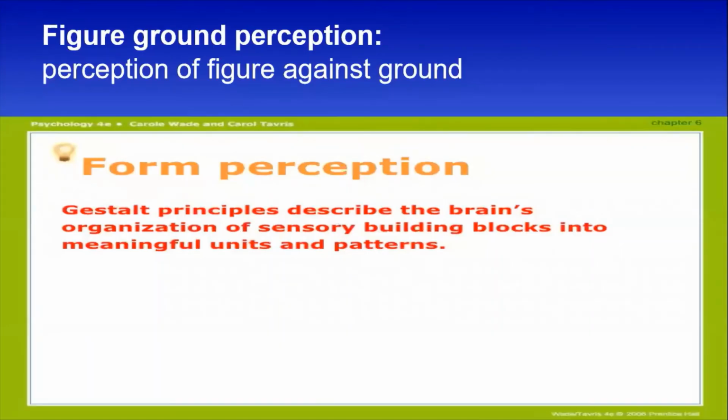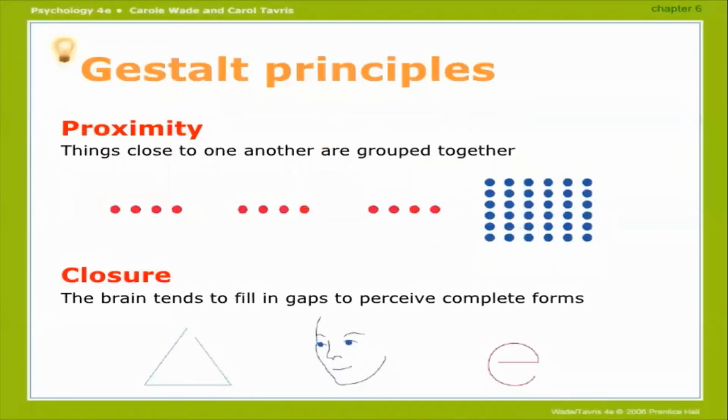For example, figure-ground perception. Gestalt principles describe the brain's organization of sensory building blocks into meaningful units. As our brain is structured, it organizes these small building blocks and gives them a meaningful unit or pattern collectively. Here are a few Gestalt principles we are going to study.